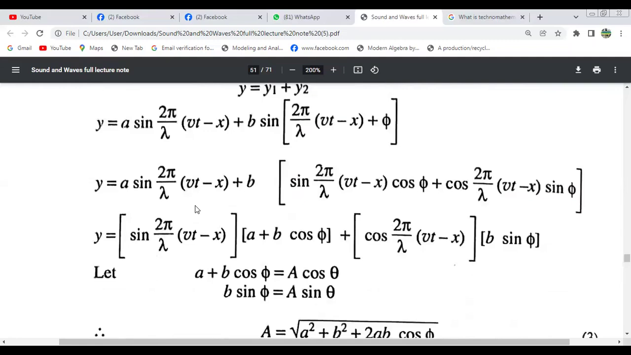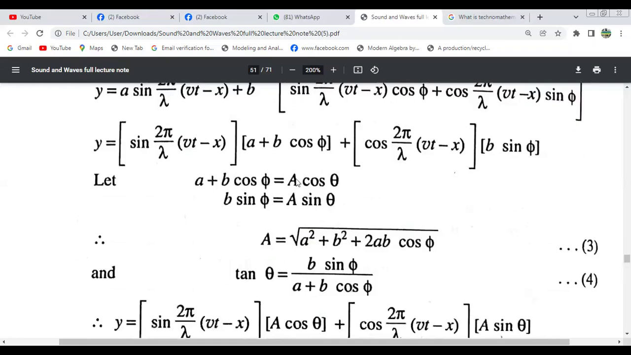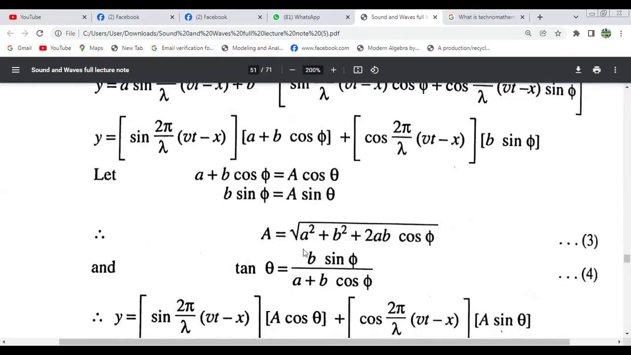Now you must know y equals this plus this. This means the sine (a plus b) formula: sin a cos b plus cos a sin b. In that case, we get y equals this one a plus b cos phi, this one b sin phi. Let a plus b cos phi equal A cos theta and b sin phi equal A sin theta. In that way, capital A equals root over this and tan theta will be this.